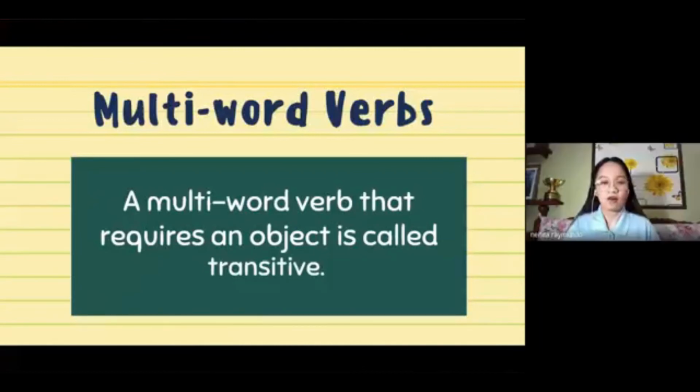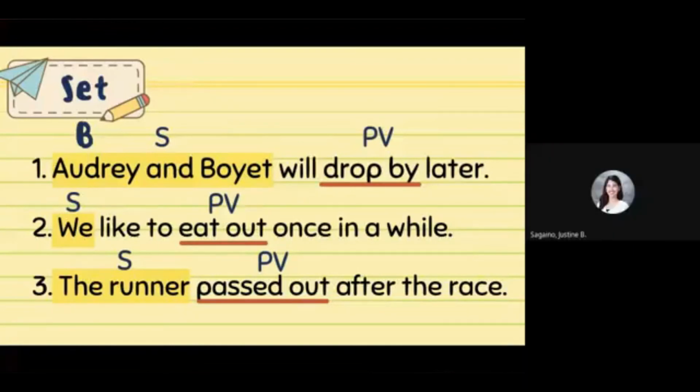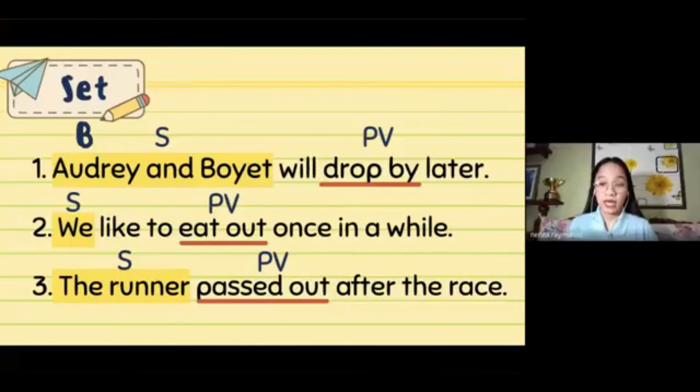Okay. Now, what about in set B? I've been mentioning this earlier. What is noticeable in set B? What have you noticed, girls? Jaja, would you like to share your observation? In contrast to the first set, in here there's no object and the structure is just the subject and the verb or the phrasal verb.